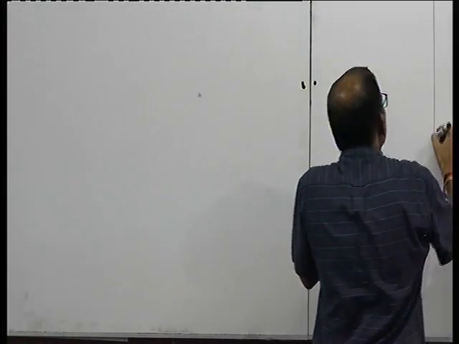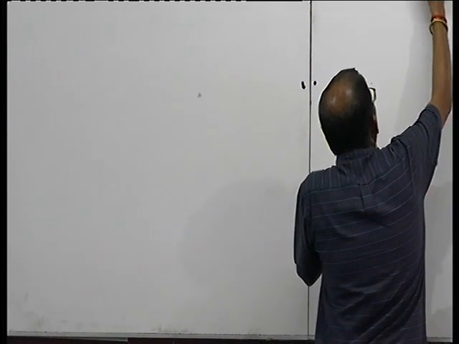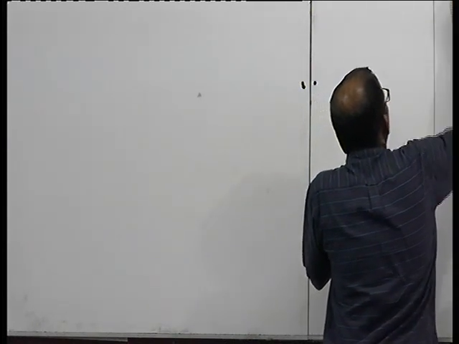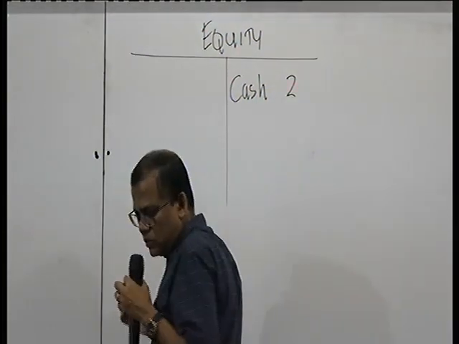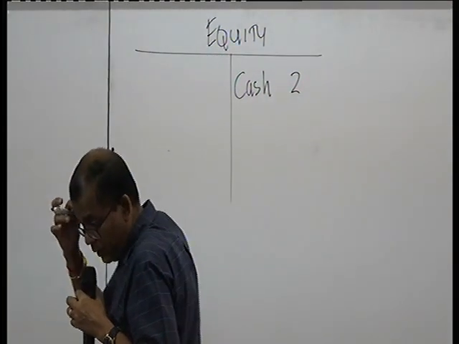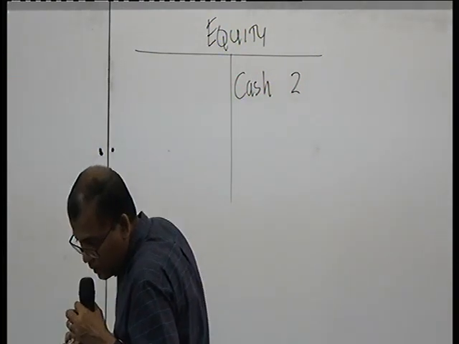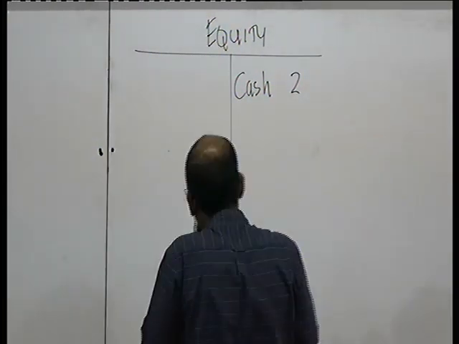You are issuing equity, therefore it's an equity transaction. Cash: 100,000 shares at 23 rupees comes to 2.3 million.